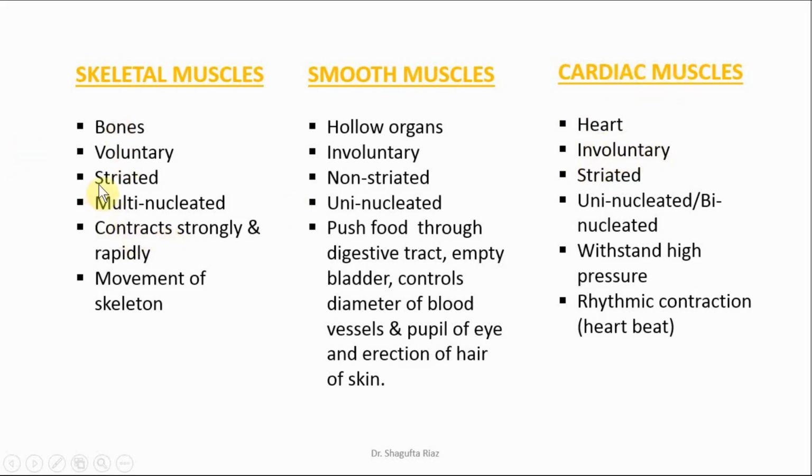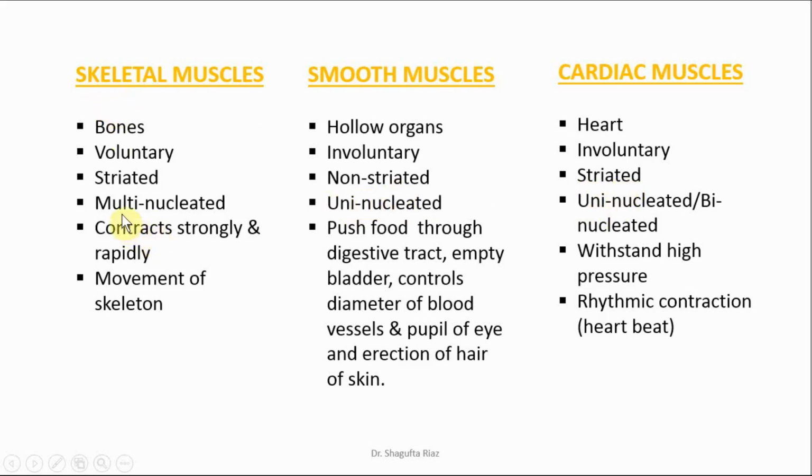Skeletal muscles are striated, which means under a microscope there are stripes present on these muscles. That's why they are called striated muscles. Smooth muscles are non-striated; there are no stripes present on these muscles. Cardiac muscles are also striated, just like skeletal muscles.